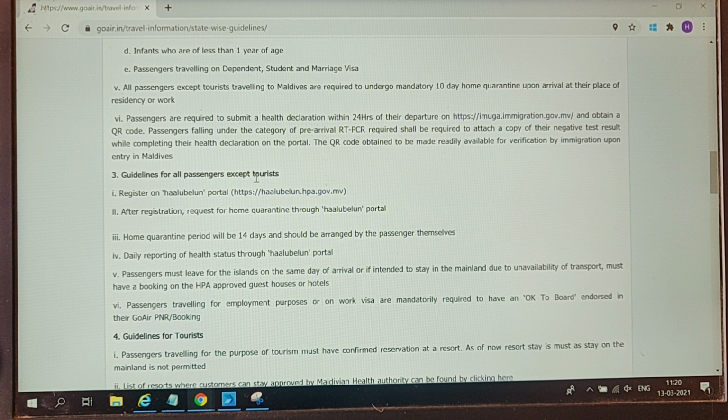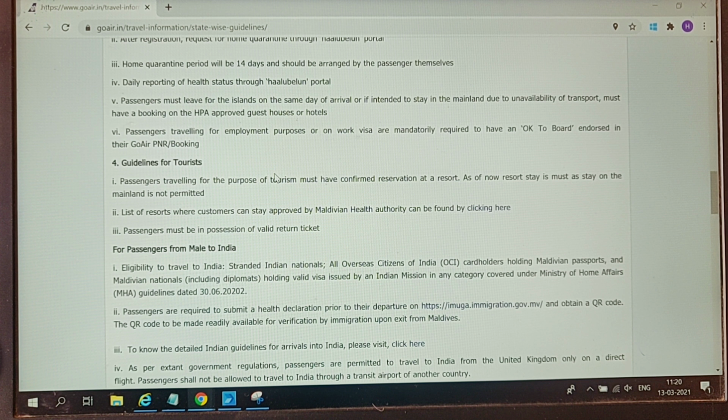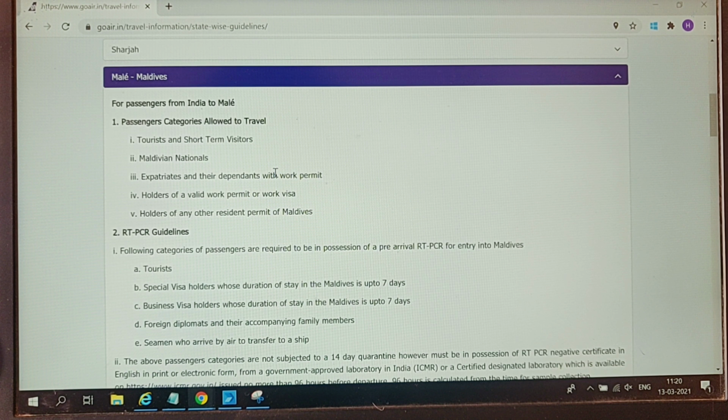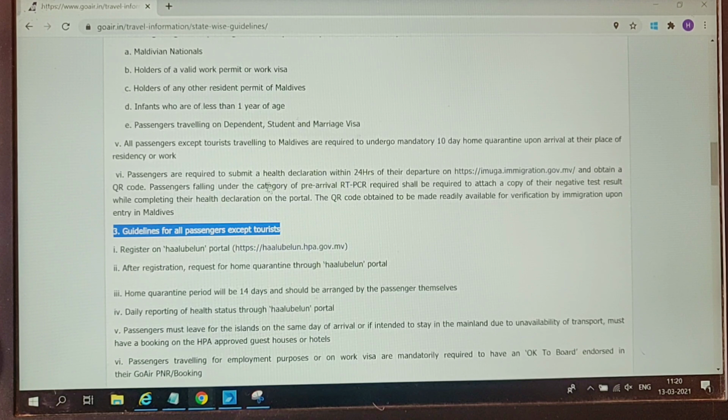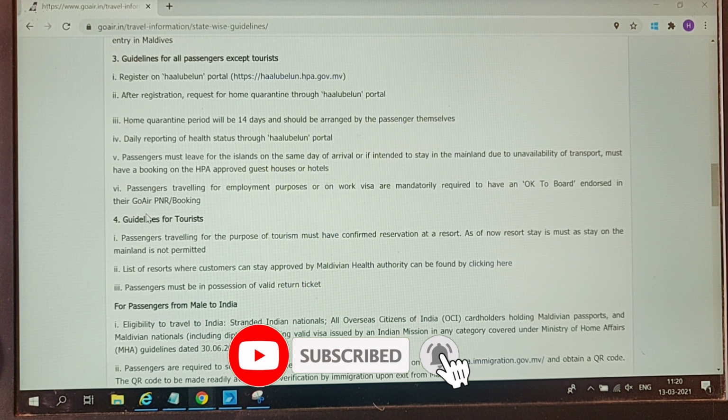Guidelines for all the passengers except tourists. See, so they have divided all the categories in 4, which is first you will get to see passenger categories allowed to travel. कौन से passengers को allow किया जाएगा. Then second is RT-PCR guidelines. Then you will get to see third clause guidelines for all passengers except tourists, and the fourth is guidelines for tourists.